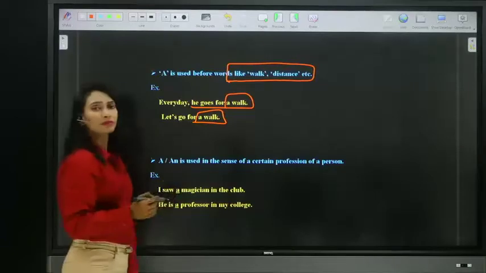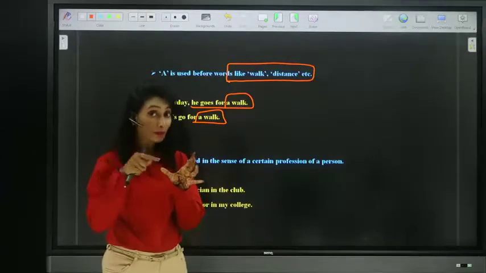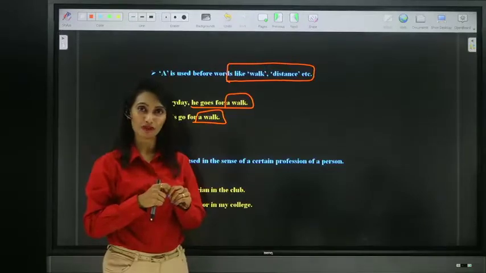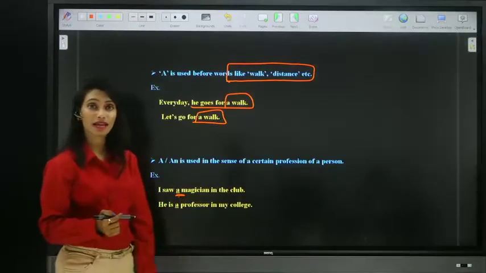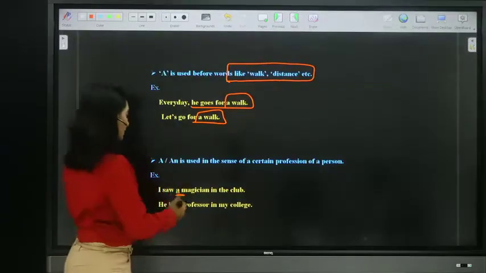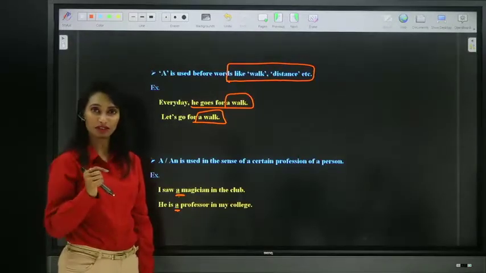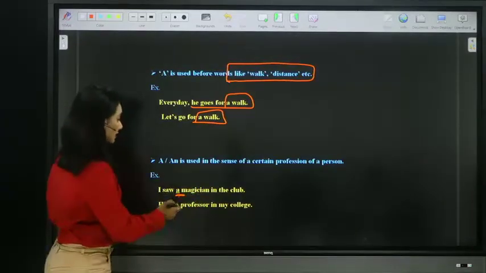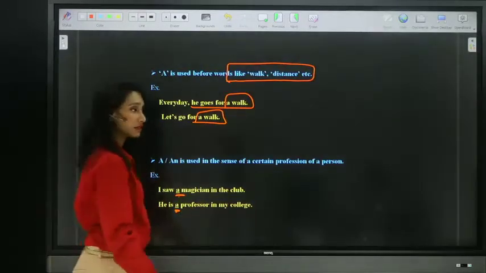Look at the next one. When you're talking about any particular profession, but not a particular person, we can use article A before the profession. Like, I saw a magician in the club. A magician, one magician, particular profession. He is a professor in my college. A professor, one professor. So professor, magician are the professions, right? So we use indefinite articles before professions. This is our next usage.